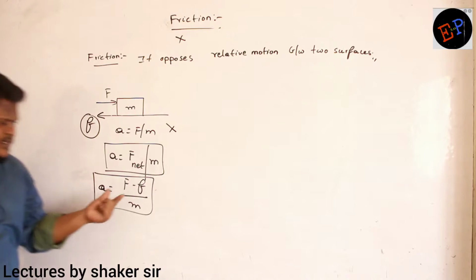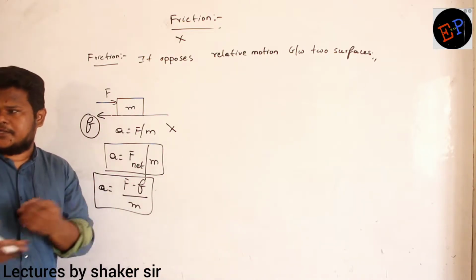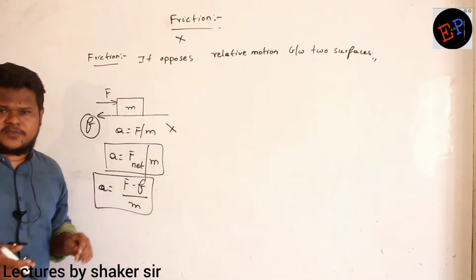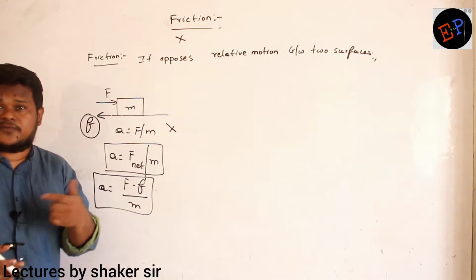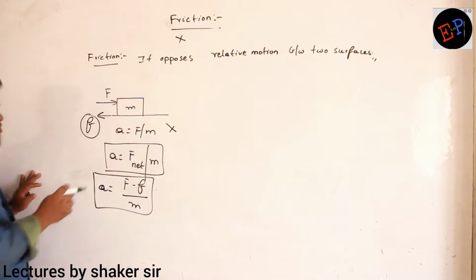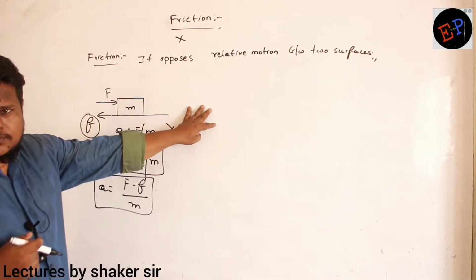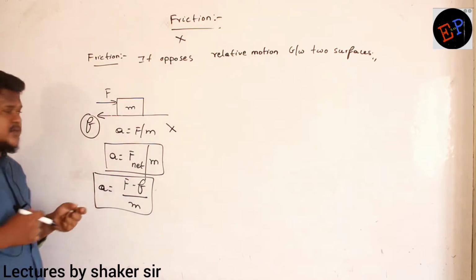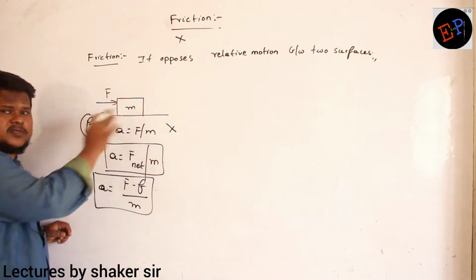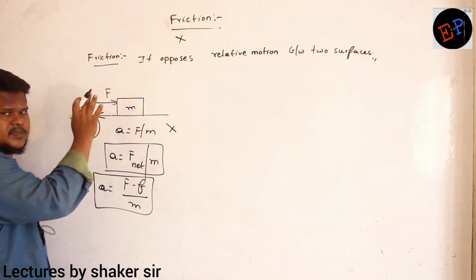In Newton's laws, we did not study about this force, no? We have just studied the Newton's laws by taking ideal conditions. But practically, between any two surfaces, always friction is present. Now we are taking that additional force also for doing the problems. That's it. Okay, ma? Now see what is the direction of friction here. Body is trying to move in one direction, no? But friction is acting in opposite direction. So friction always opposes relative motion between two bodies. What are the two bodies which are present here? One is the ground, another one is the mass. Are you able to understand, ma?